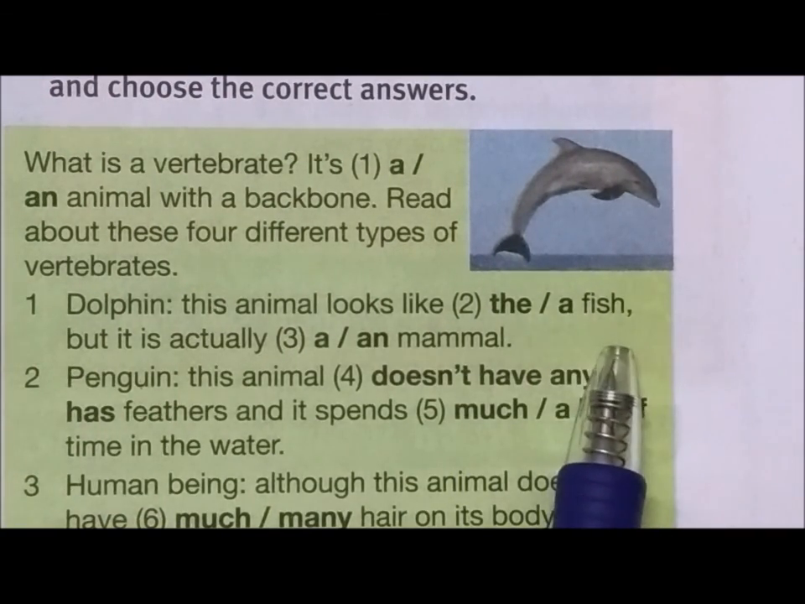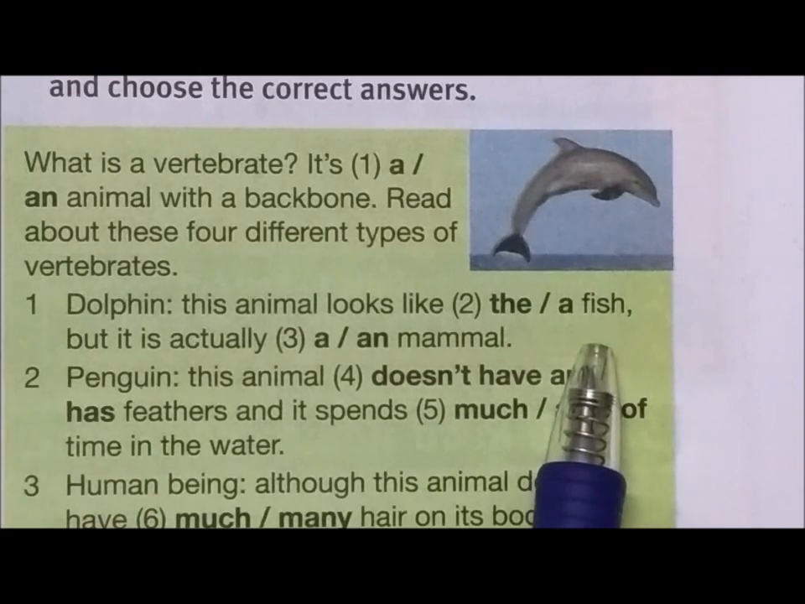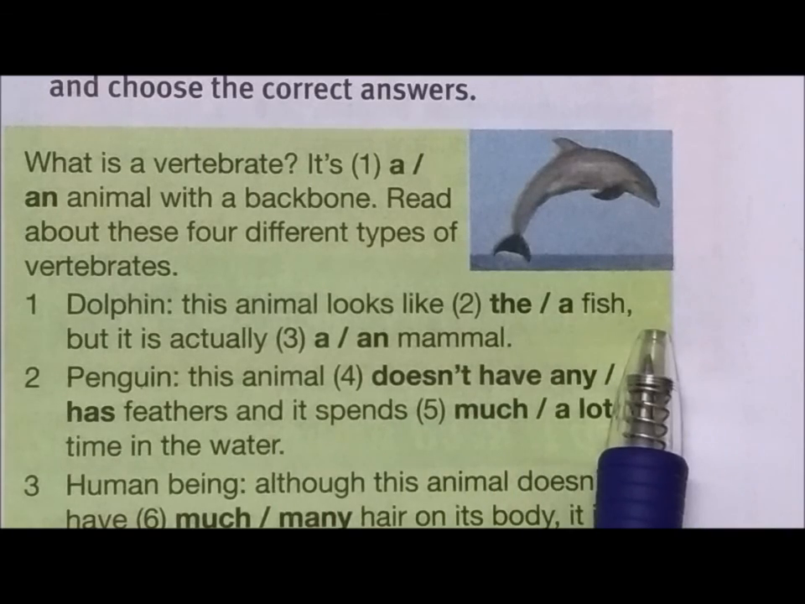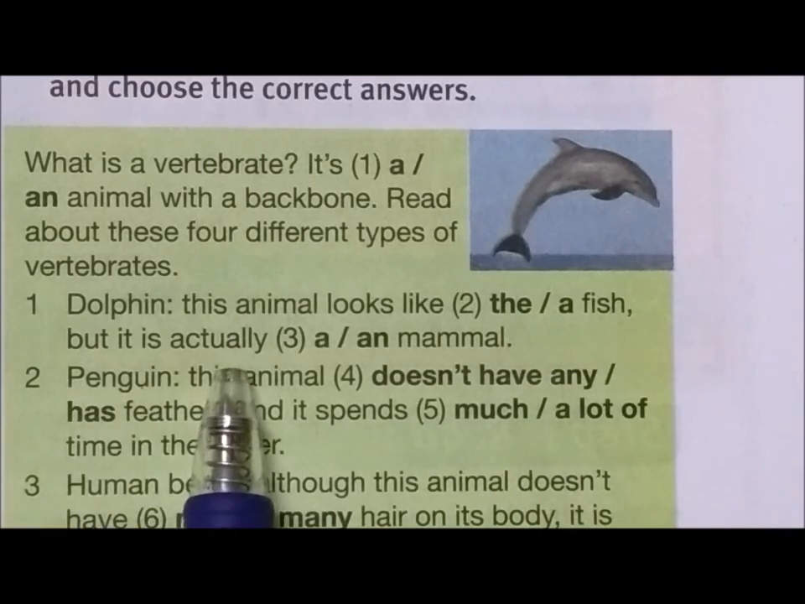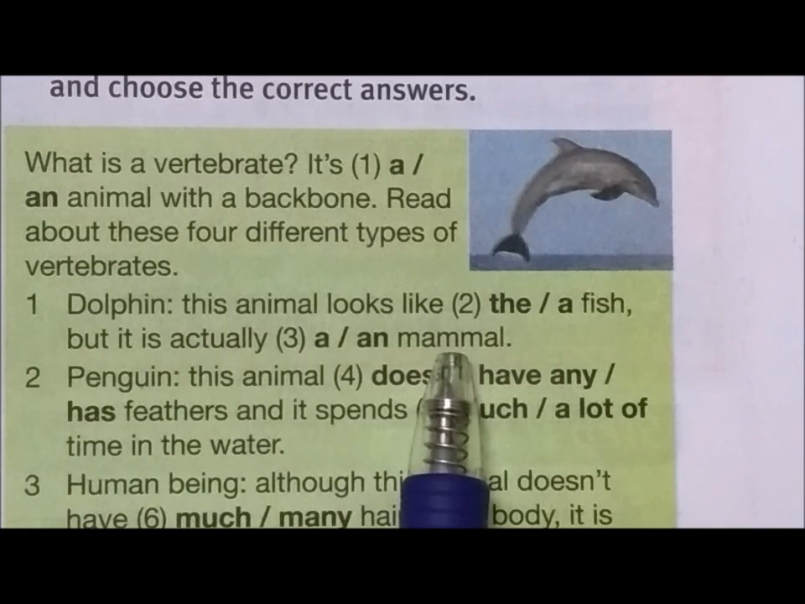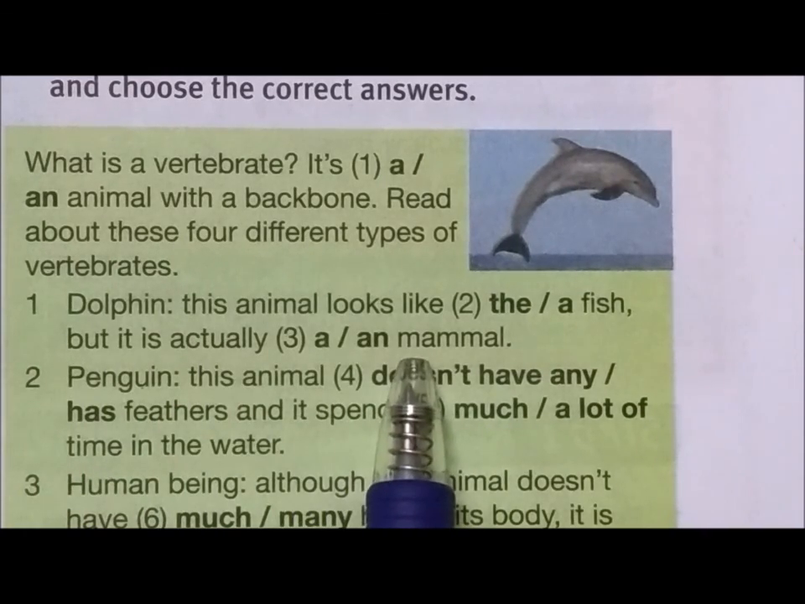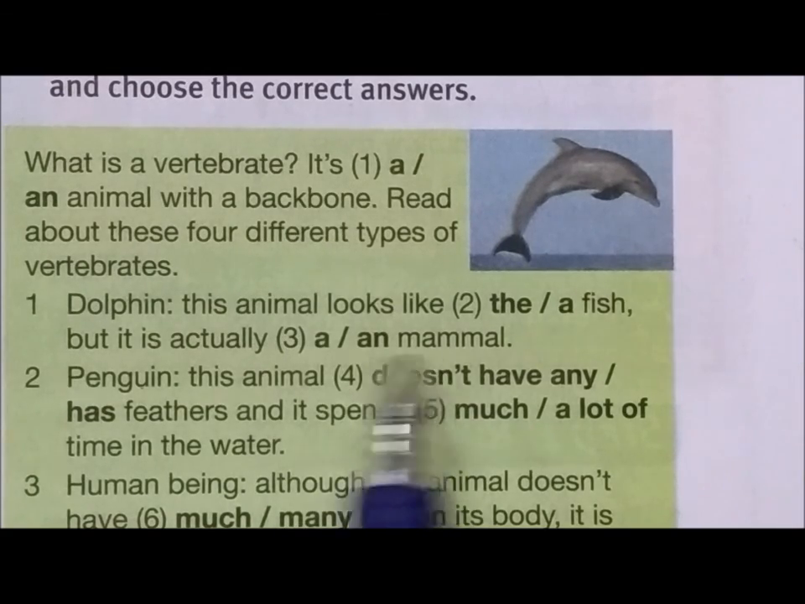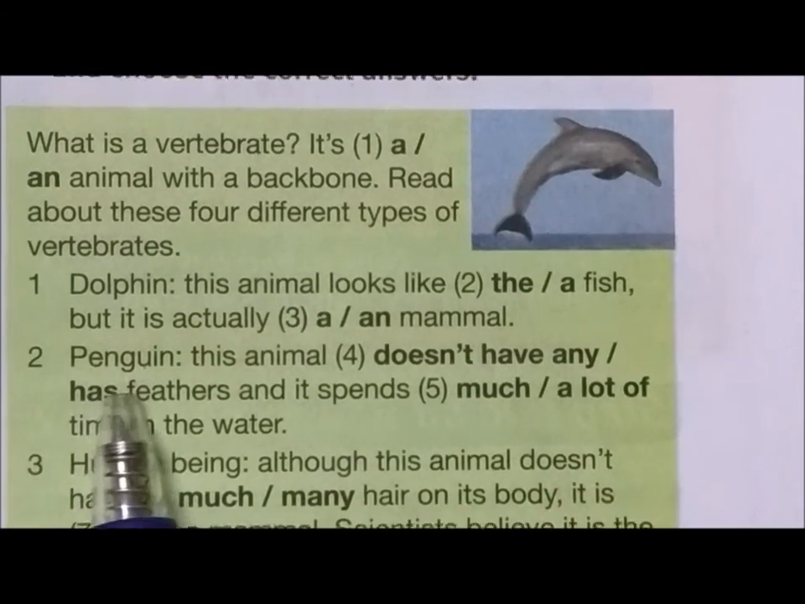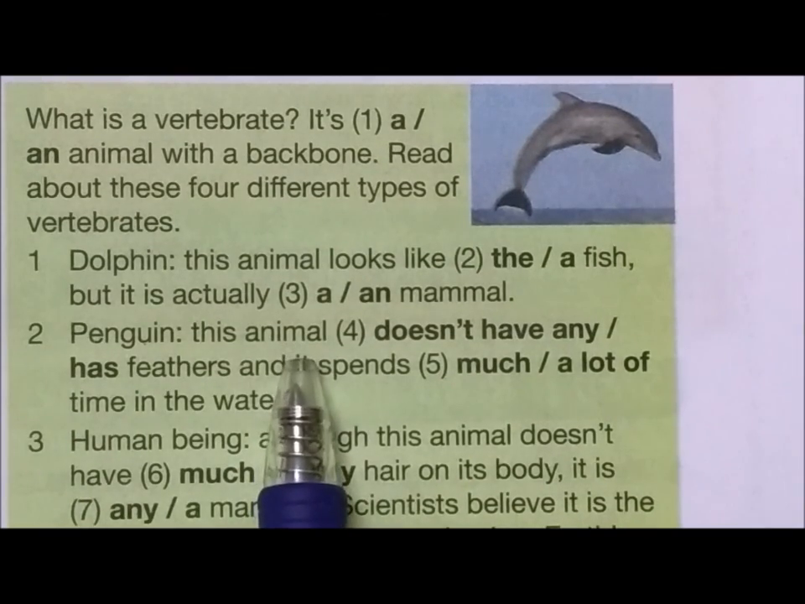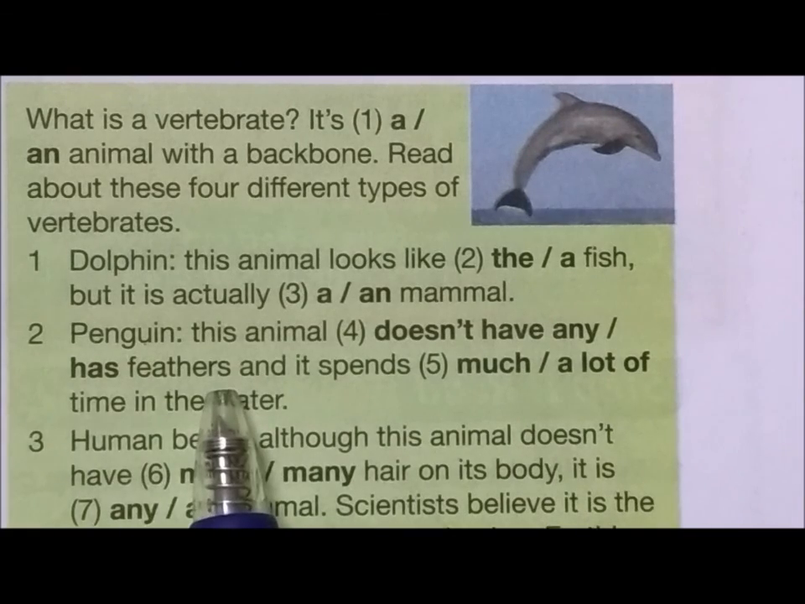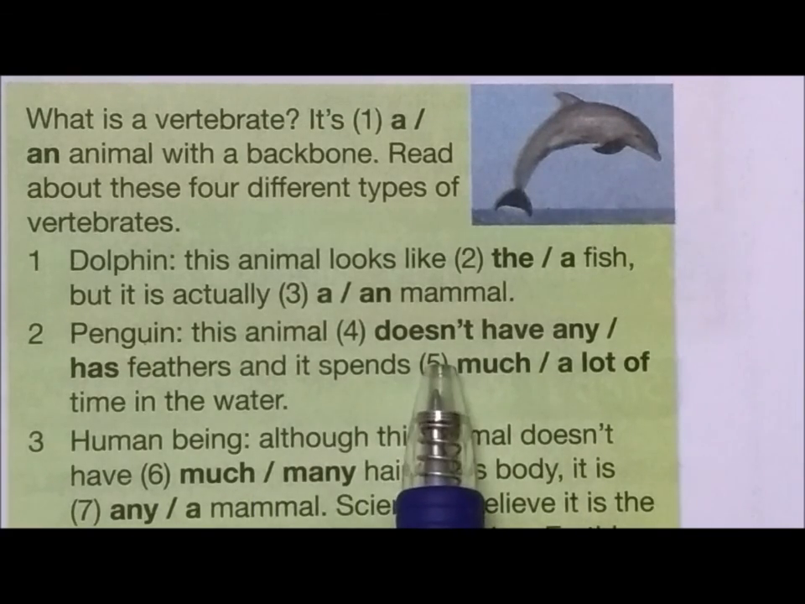So fish, this is a consonant. So, and there's only one fish there. Only one, so we put a fish. But it is actually mammal, so a and m is a consonant, so we put a, mammal. 2. Penguin. This animal, so is it doesn't have any or has feathers? Well, you can see a penguin. Remember what I showed you just now, the picture?